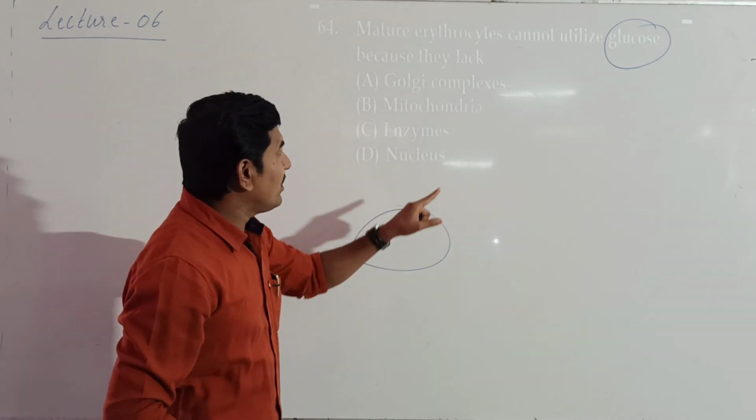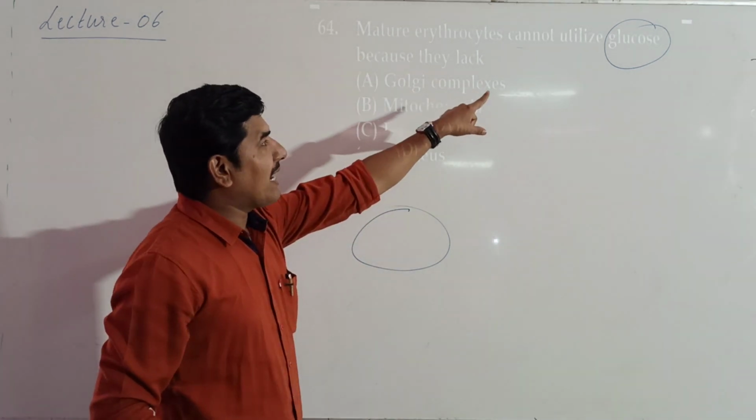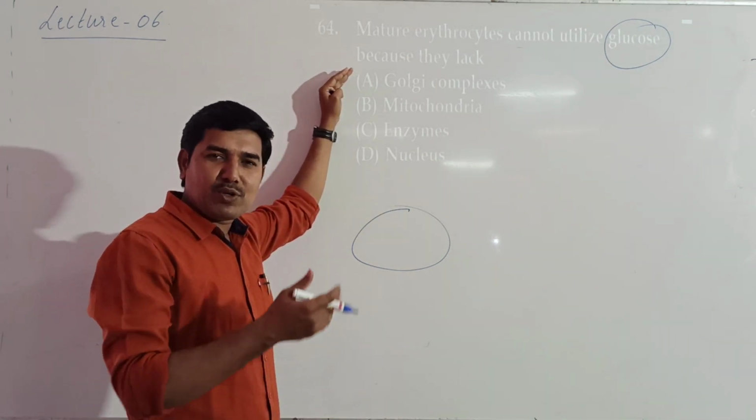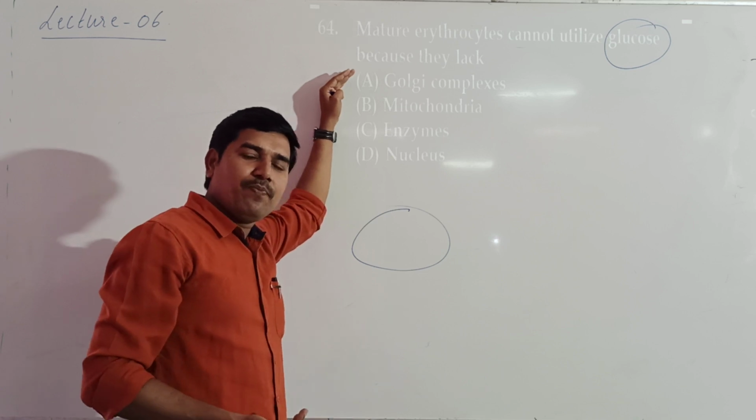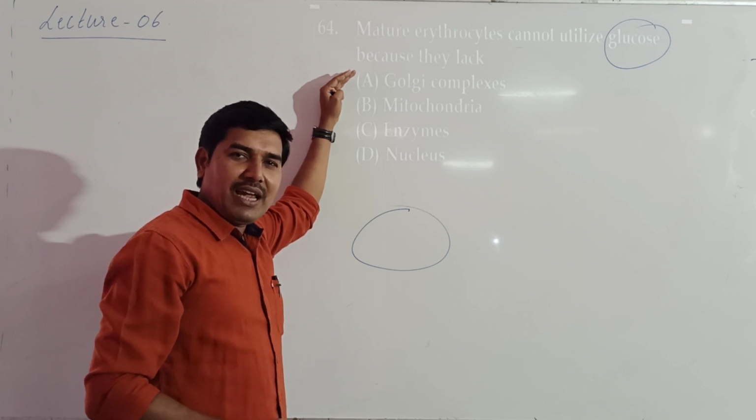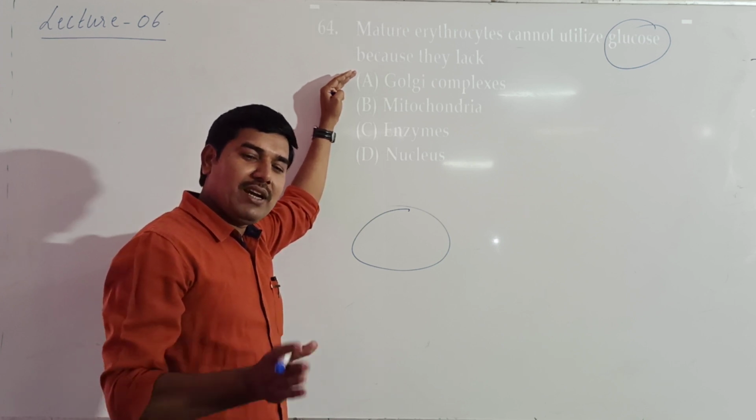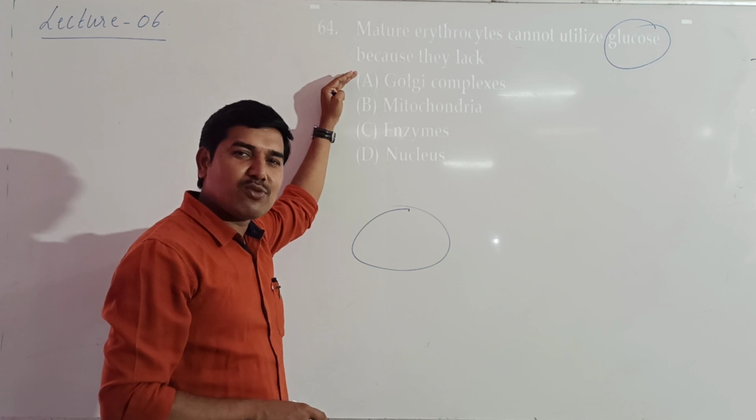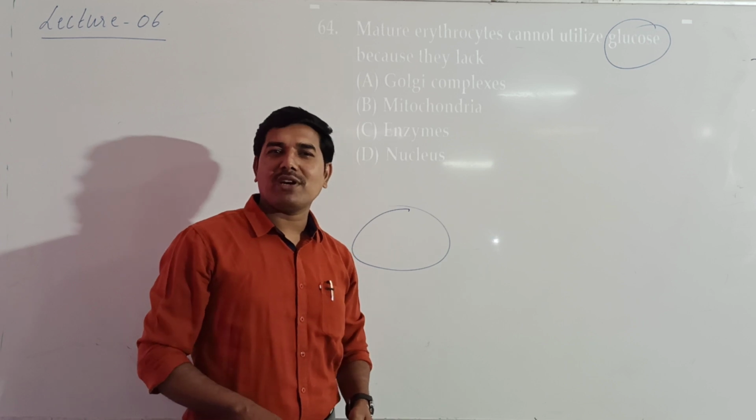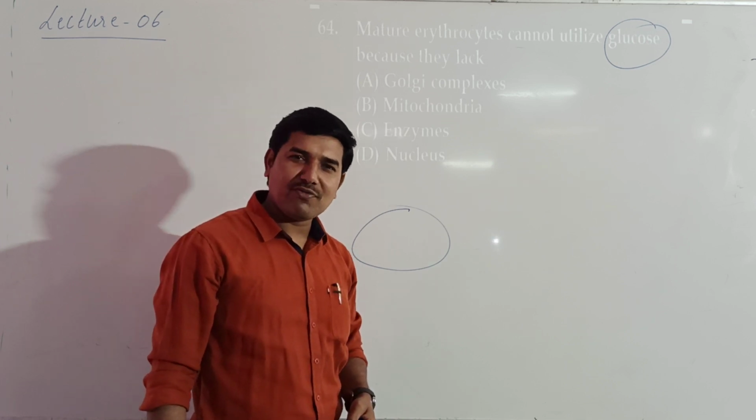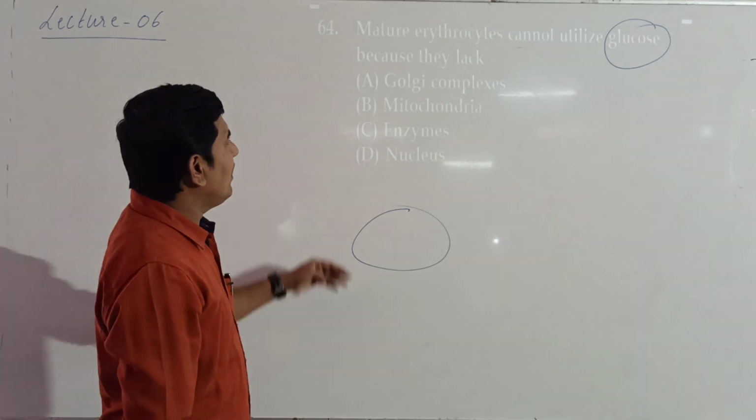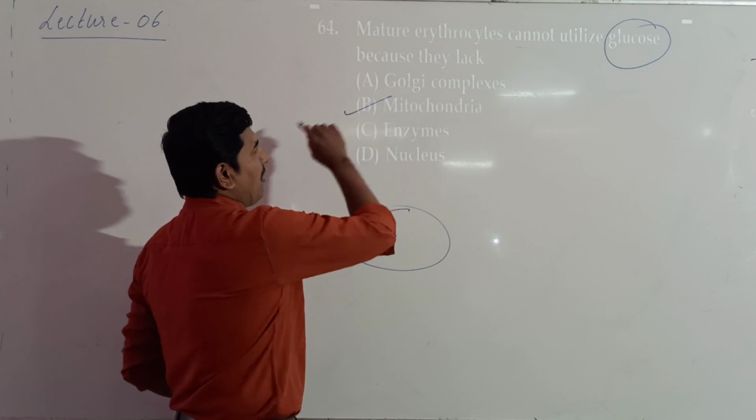That's why mature erythrocytes cannot utilize glucose, because glucose is broken down in various steps by the process of glycolysis, then intermediate steps where we have a different cycle called the Krebs cycle, through which energy rich compounds are released, and those energy rich compounds enter into the electron transport system to produce energy in the form of ATP, and that ATP is stored in mitochondria, and hence mitochondria is said to be the powerhouse of the cells. Hence glucose finally has to be utilized by the mitochondria, and the correct answer for this is mitochondria.